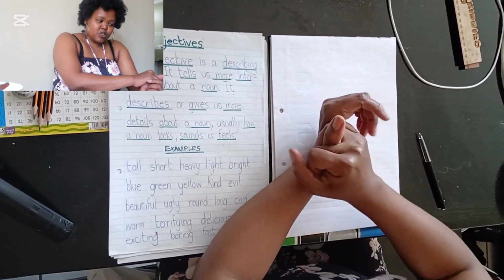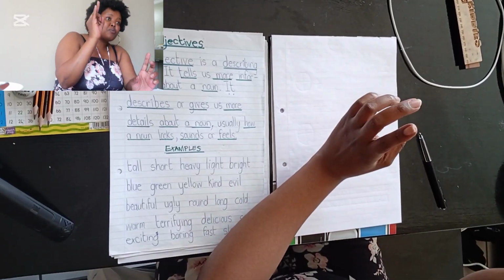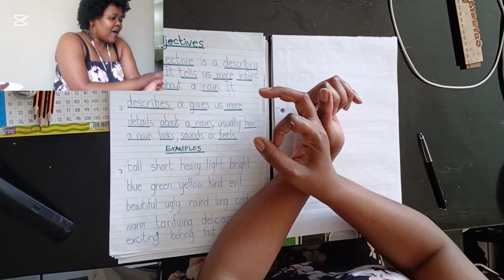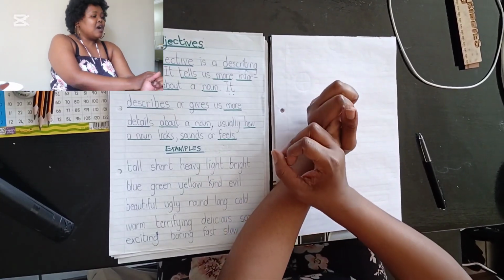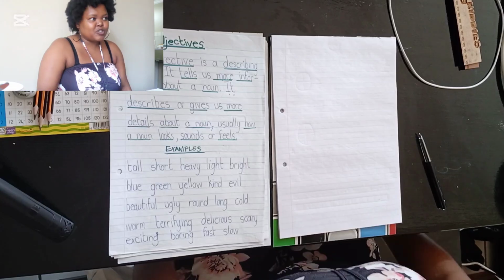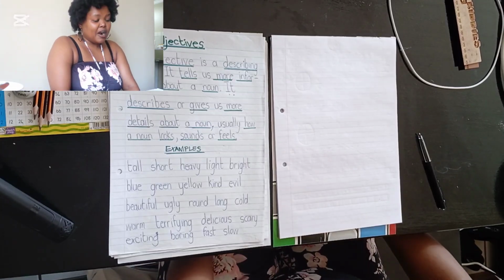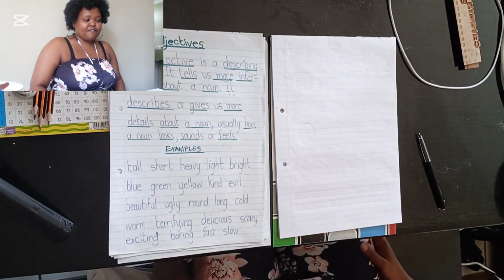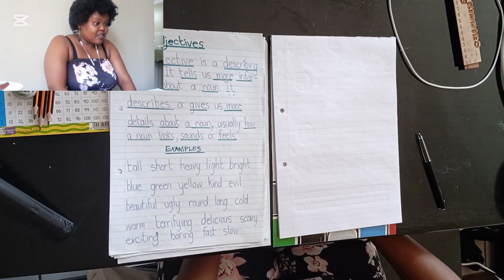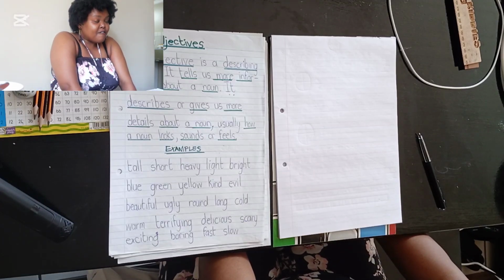So we've got our noun, we've got our adjective. Now find our verb. The car is blue and it was moving very fast. Where's your verb? So the verb is what?